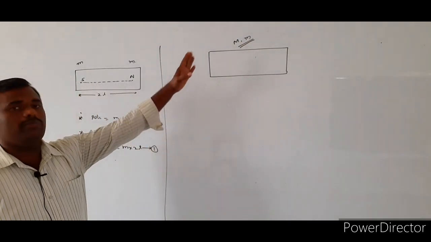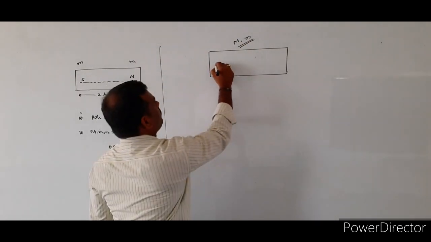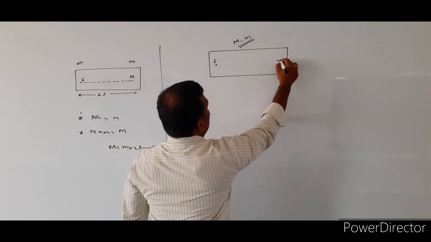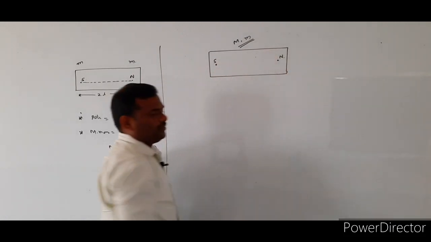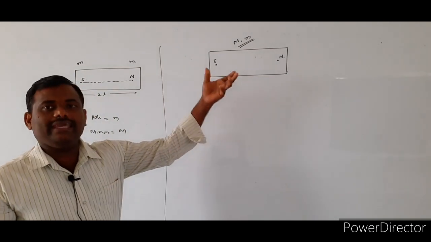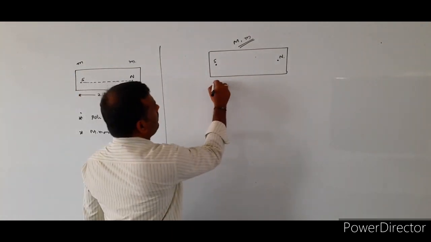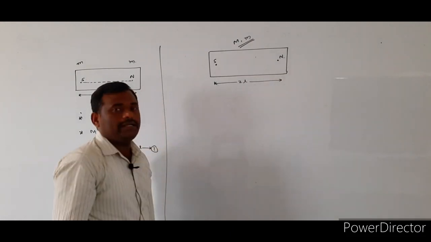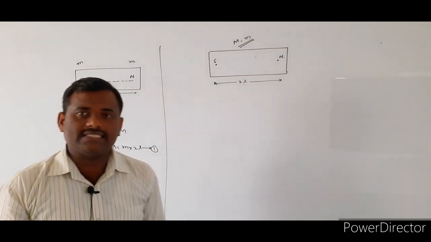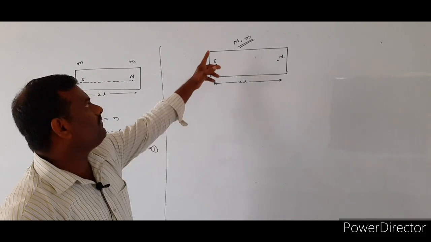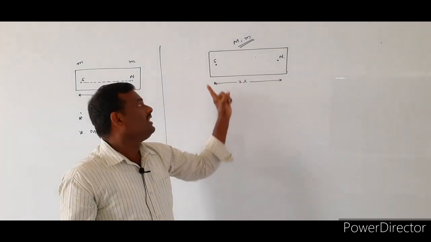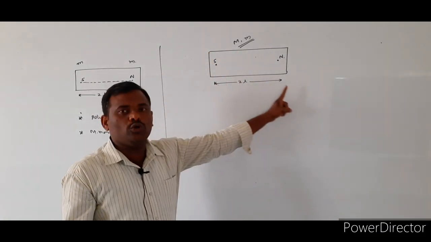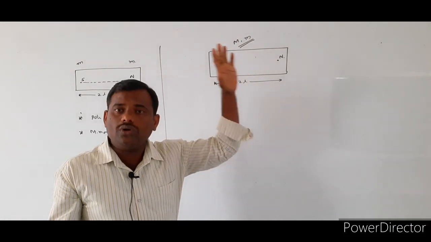It has two poles, one is a south pole, another one is a north pole. The pole strength is small m, the magnetic moment is capital M. The distance of separation between the two poles is indicated by 2L.